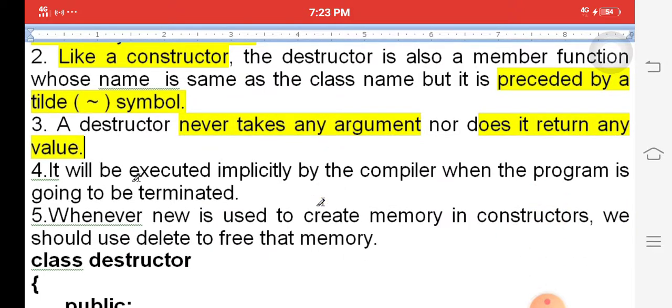It is executed implicitly whenever the program is terminated. The destructors are called when the program is closed or terminated. When new is used to create memory in a constructor, the memory is deleted with the help of destructors. New creates memory, and delete is called in the destructor.